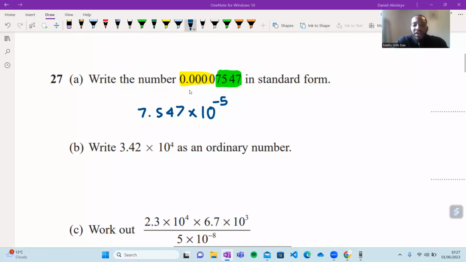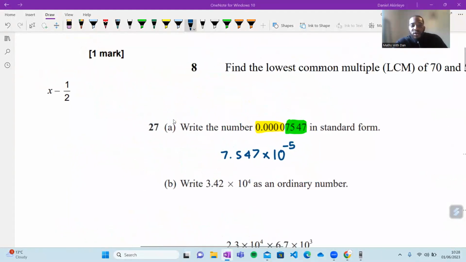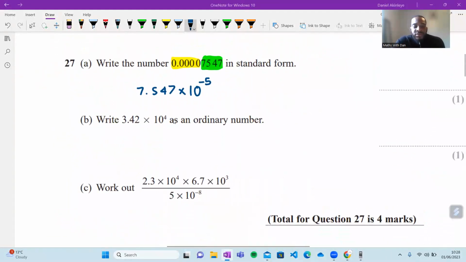So just remember, if you have this here, you count how many zeros there are. There are 5 zeros. So you put -5 with a 10 there, and then you just put that number at the front. Super easy question. How many of us got this correct? Let me know in the chat. I can see Rosalia did, Zariah did, Aaliyah did. Well done. Good stuff, Carter. Good stuff, Shay. Good stuff, Che.